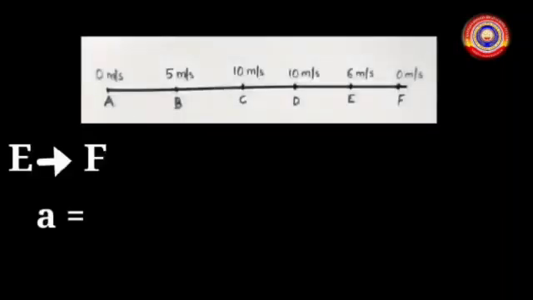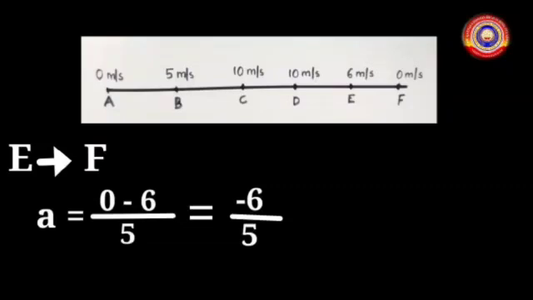E to F. Final velocity 0 meter per second. Initial velocity 6 meter per second. Acceleration a = (0 - 6) / 5 = -6/5, that is equal to -1.2 meter per second square.